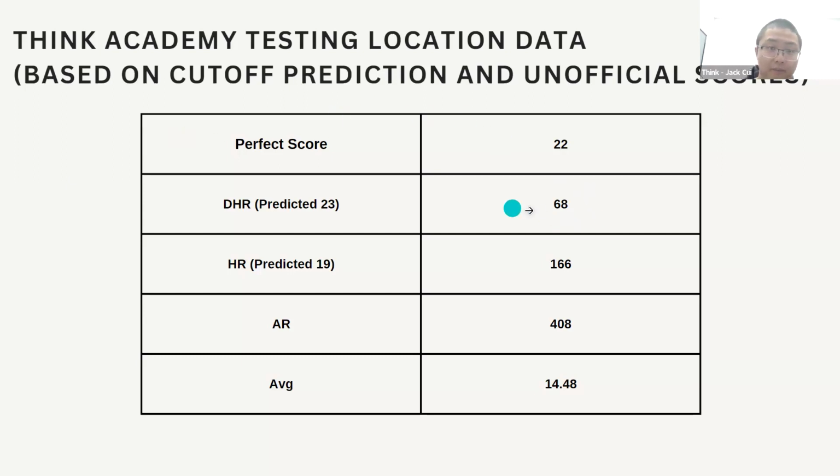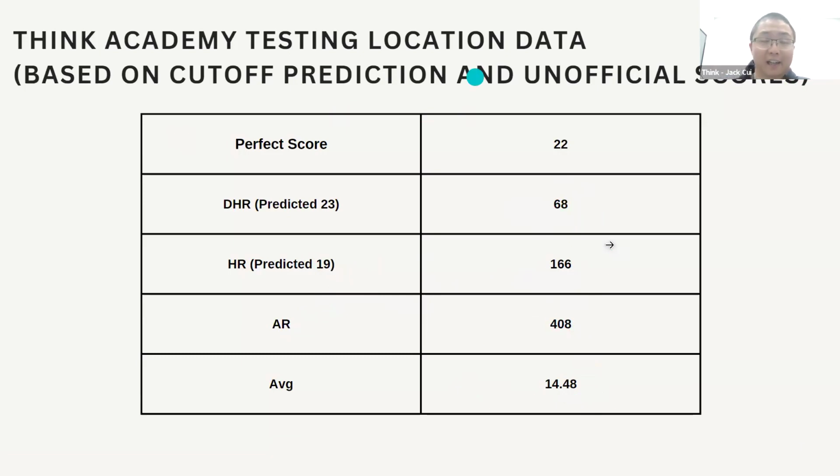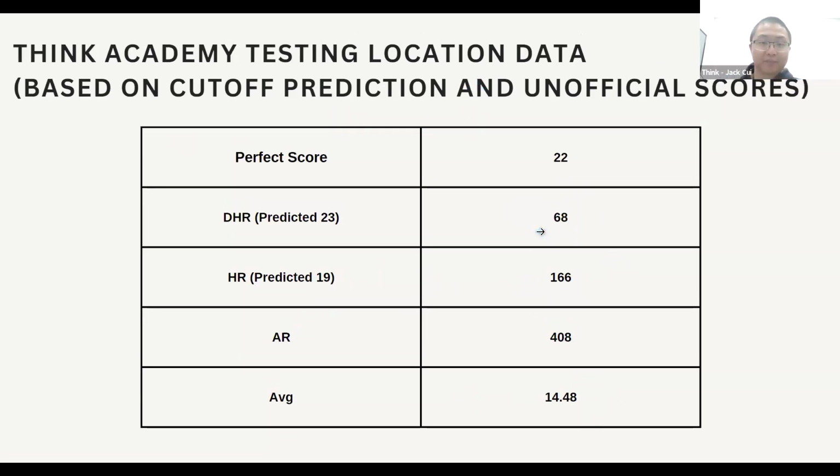And we have 68 DHR and 166 HR, and 408 AR. That's a lot. I think in total 800 plus people took the test, and the average is 14.48. So that's really high. It requires high accuracy to get an award this year.